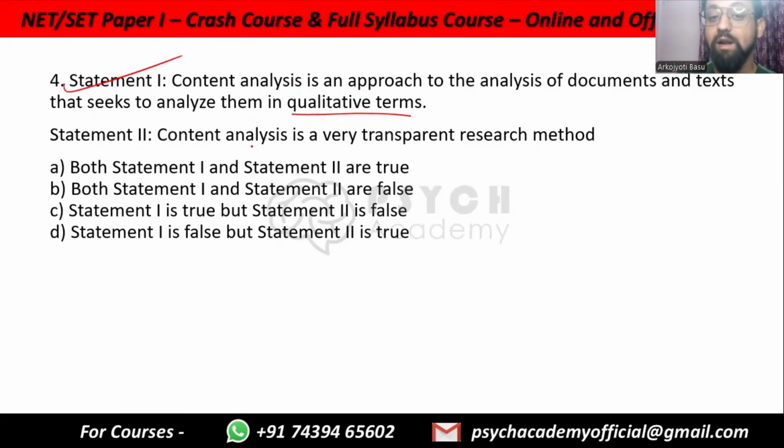Statement 2. Content analysis is a very transparent research method. This is also true because for content analysis, a researcher needs to codify what they do. For example, if a researcher wants to document how many racist terms have been used within a particular story, they have to define what constitutes a racist term and how many times the terms have been seen in the document, and that can be verified by somebody else. So it is very transparent. So content analysis is a transparent method, which makes both statement 1 and statement 2 true. That is option A.